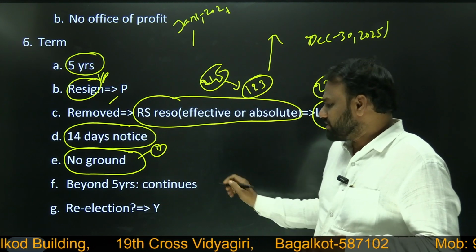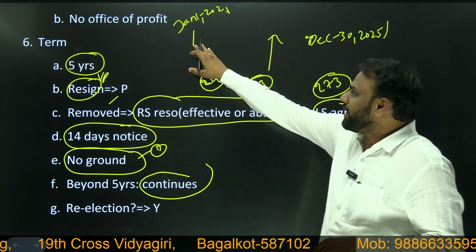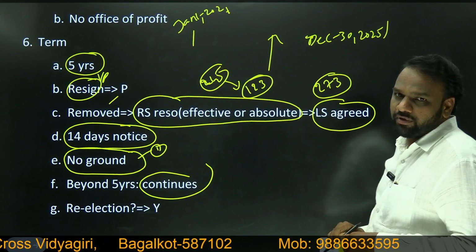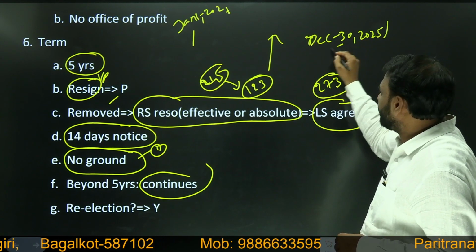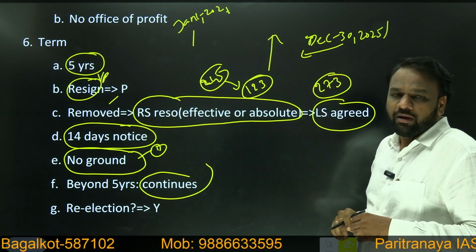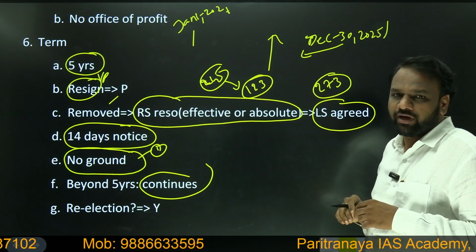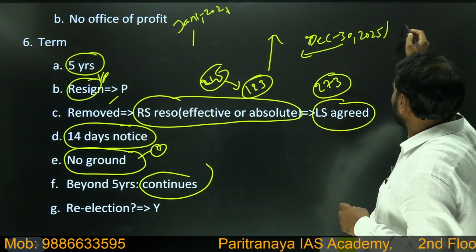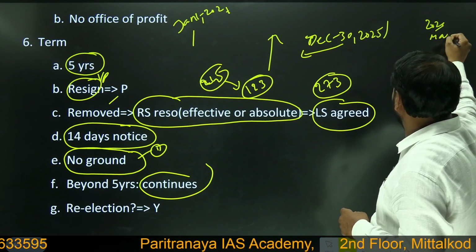Next, beyond 5 years continues. So once he assumes the office on January 1, 2021, he will continue till December 30, 2025. So before December 30, 2025, elections should take place. But in case elections do not happen within these 5 years, before the deadline, let us assume election will take place in March 2026.